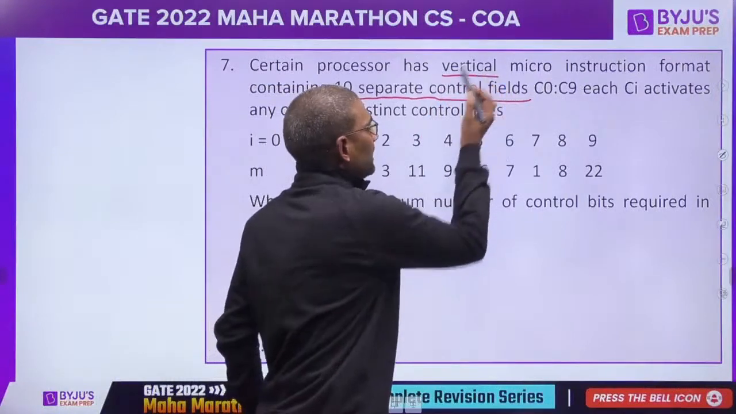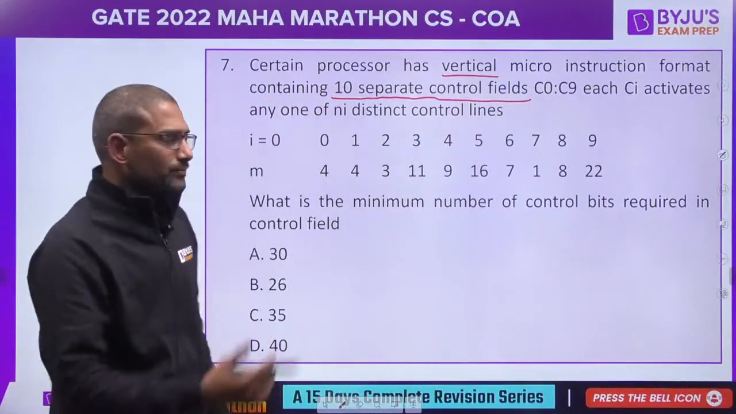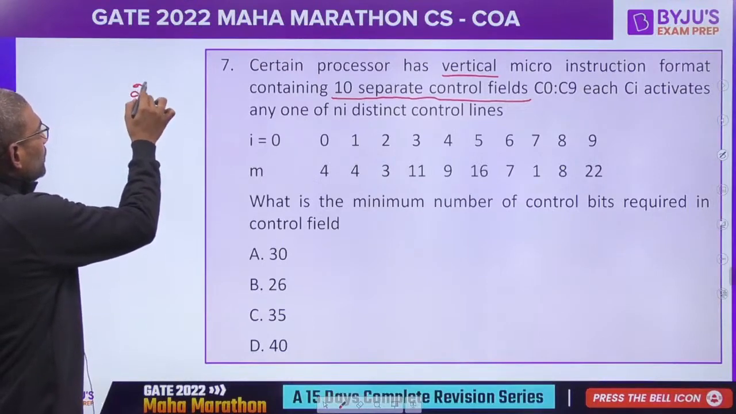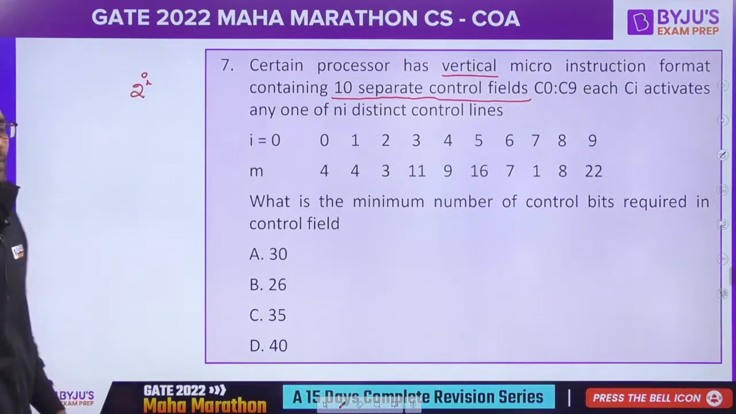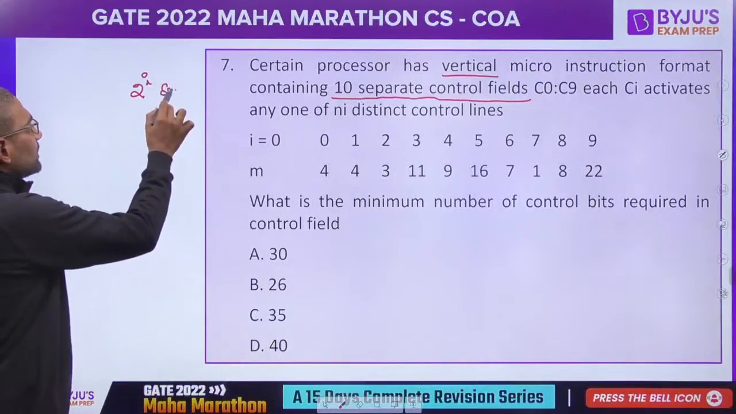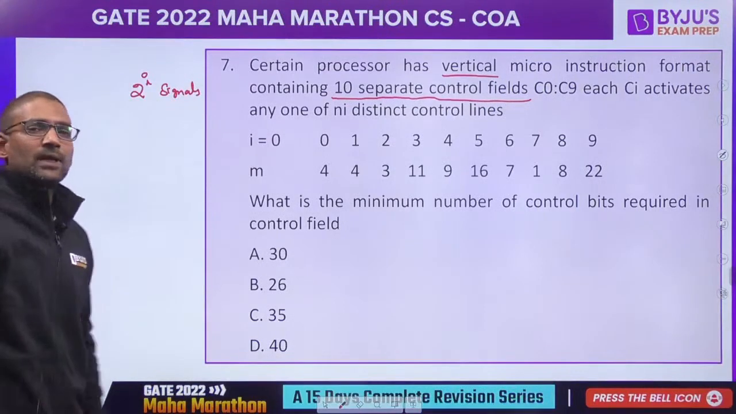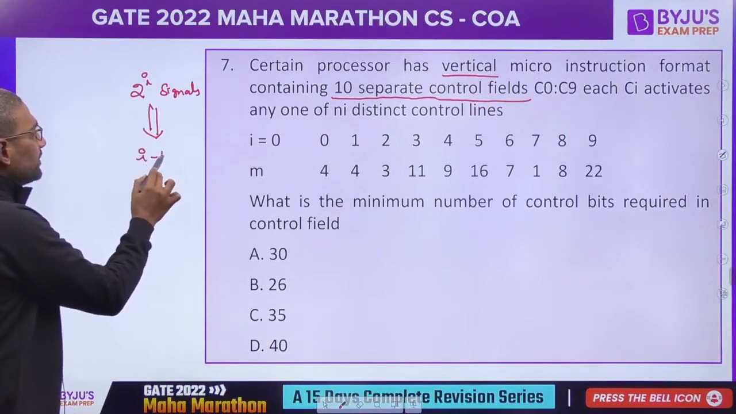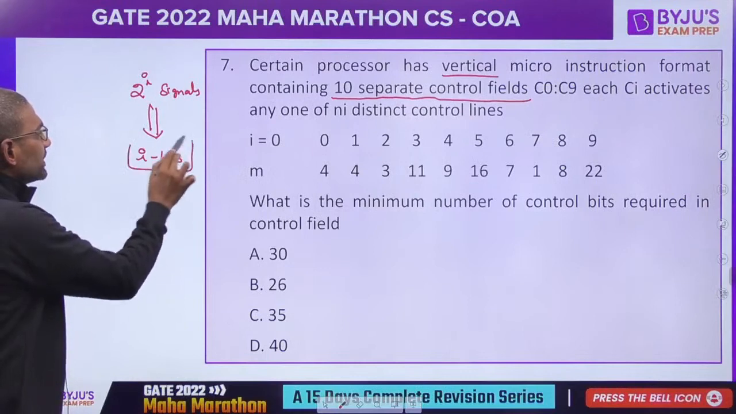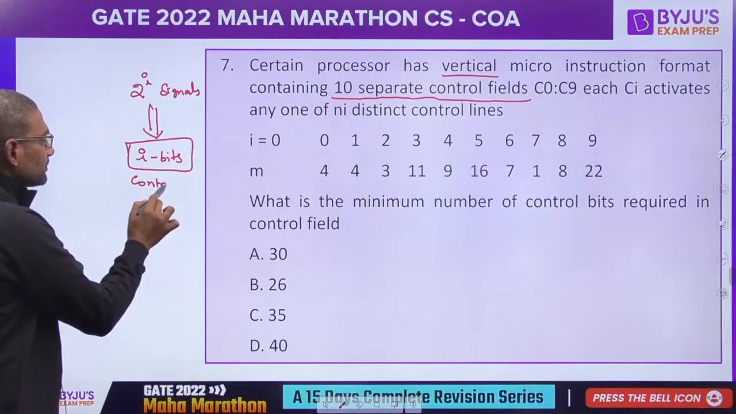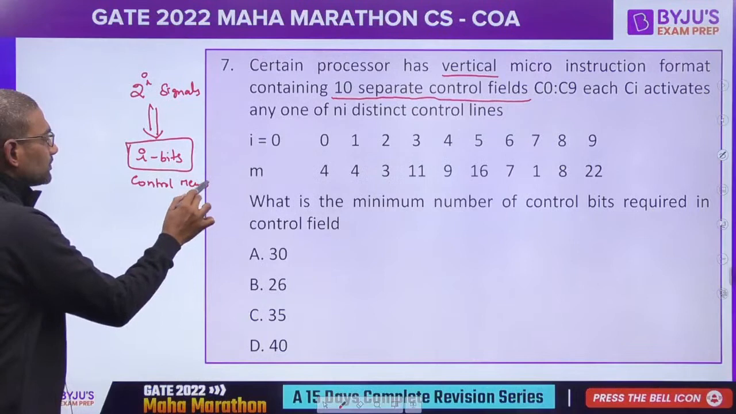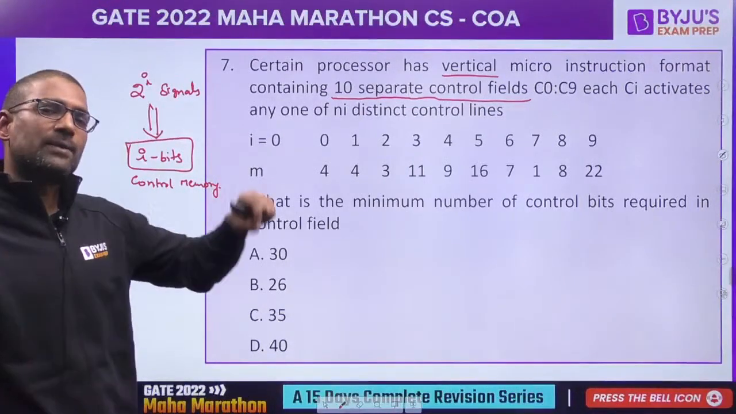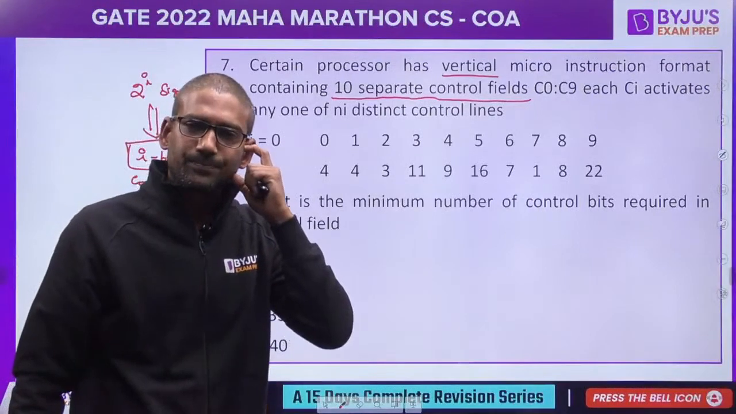It is vertical microinstruction format. If you are having 2 raised to I control signals, as we use an encoder, it reduces to I bits. This is what is stored in the control memory. If it is horizontal, 2 raised to I bits are supposed to be stored.